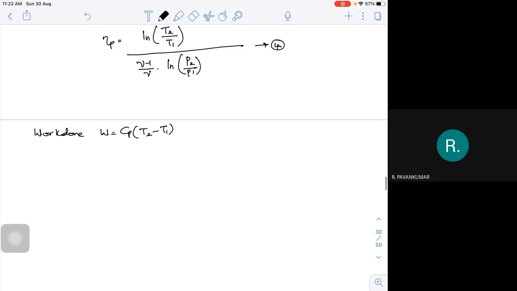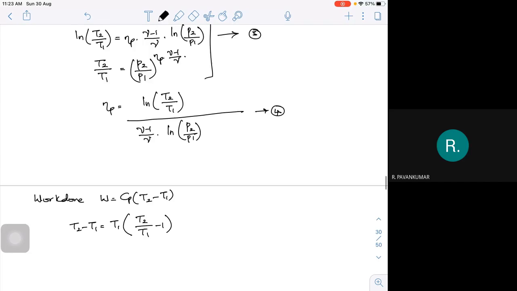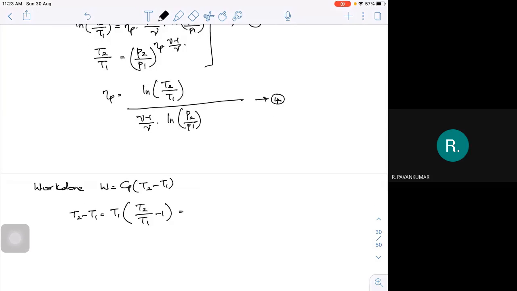I can write T2 minus T1 as T1 into T2 by T1 minus 1, and T2 by T1 is P2 by P1 whole to the power of polytropic efficiency into gamma minus 1 by gamma. So it is T1 into P2 by P1 whole to the power of polytropic efficiency into gamma minus 1 by gamma minus 1. I'm calling that expression number 7.